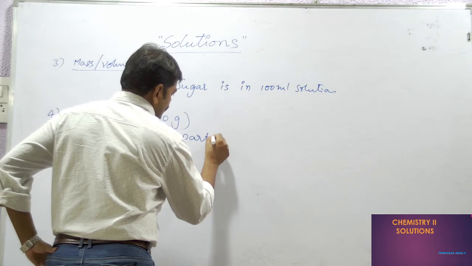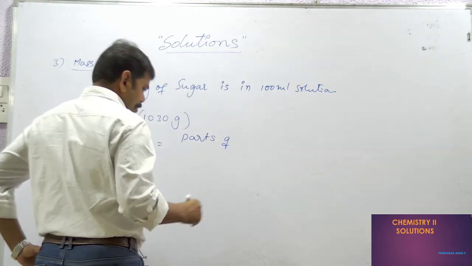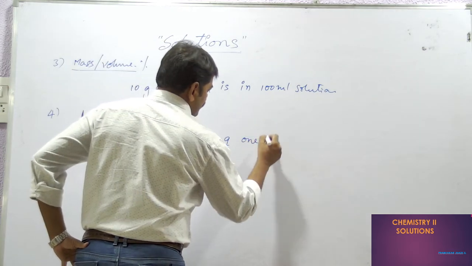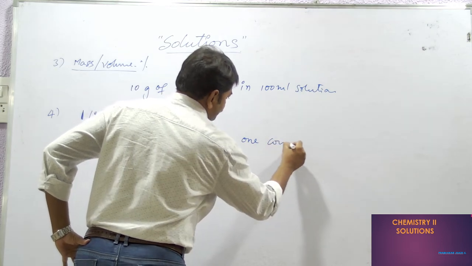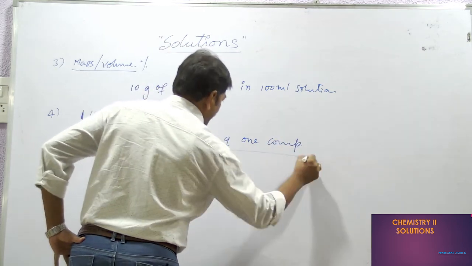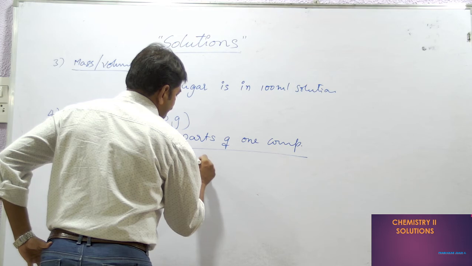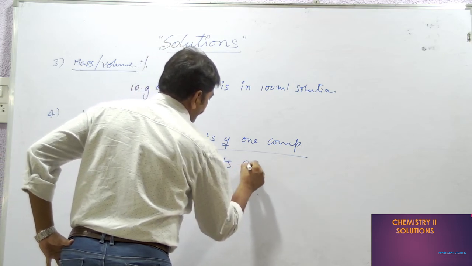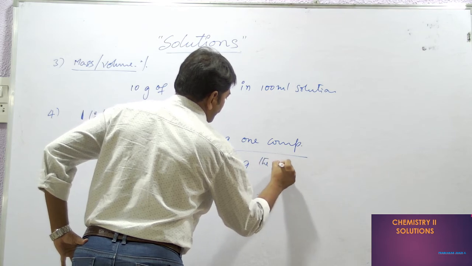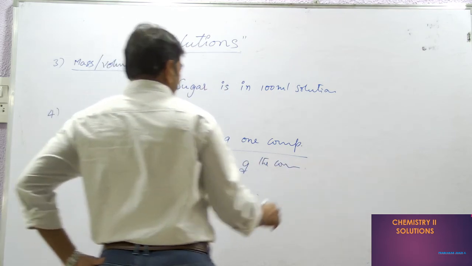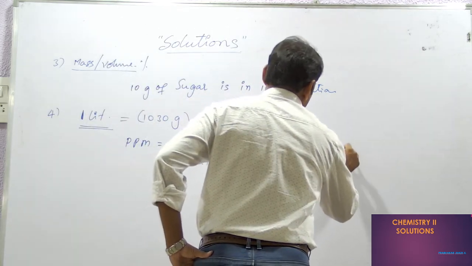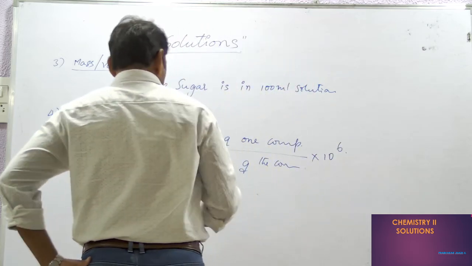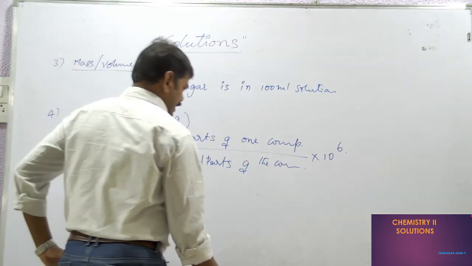as parts of one component by total parts of the components available, into 10 to the power of 6. This is what ppm is. Very trace values also we can calculate.